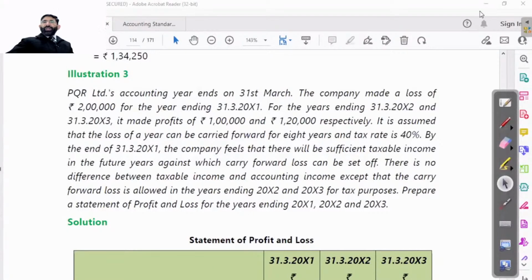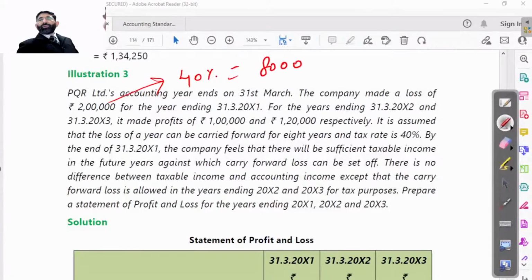PQR Limited's accounting year ends on 31st of March. The company made a loss of 2 lakh for the year. For the years ending 31st March 2012 and 2013, it made profits of 1 lakh and 1 lakh 20,000. It is assumed that a loss of a year can be carried forward for 8 years and the tax rate is 40%. So if the tax rate is 40%, this is very clear: 40% of it, that is 80,000, can be carried forward to the next years.